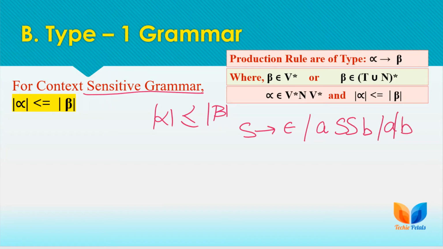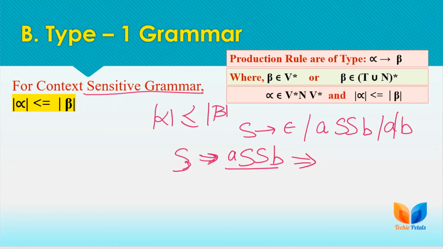If we have this type of production rule, then while deriving a string, if we start with the first production rule, we generate a null, but if we start with the second production rule, then this is the sentential form.